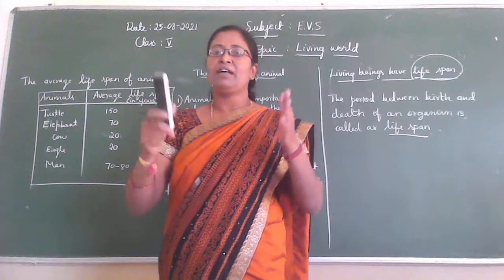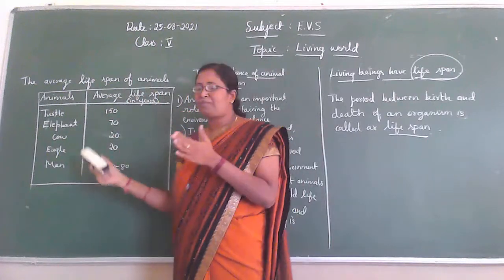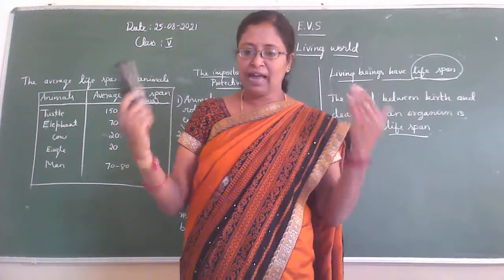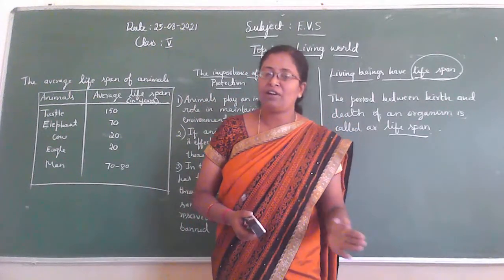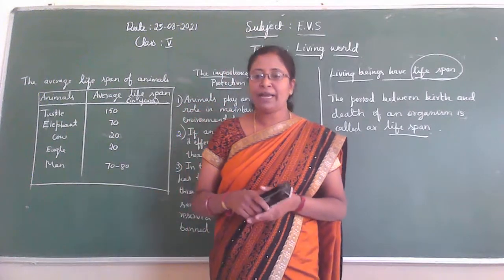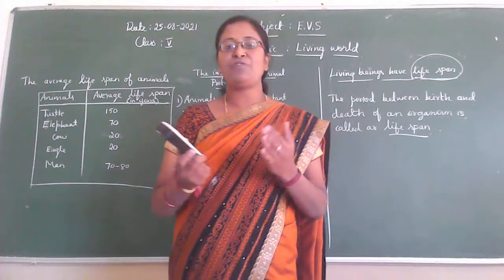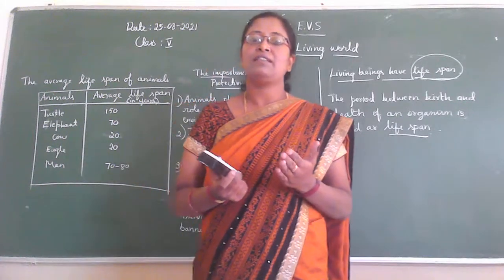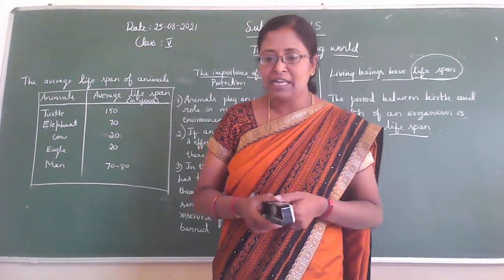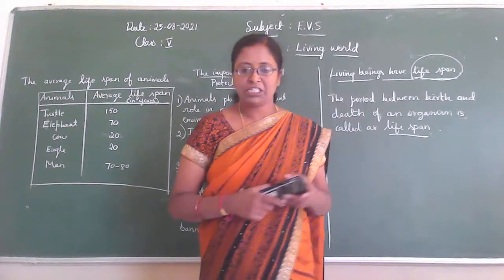So children, based on the lifespan of an organism, they are classified into annuals, biennials, and then perennials.